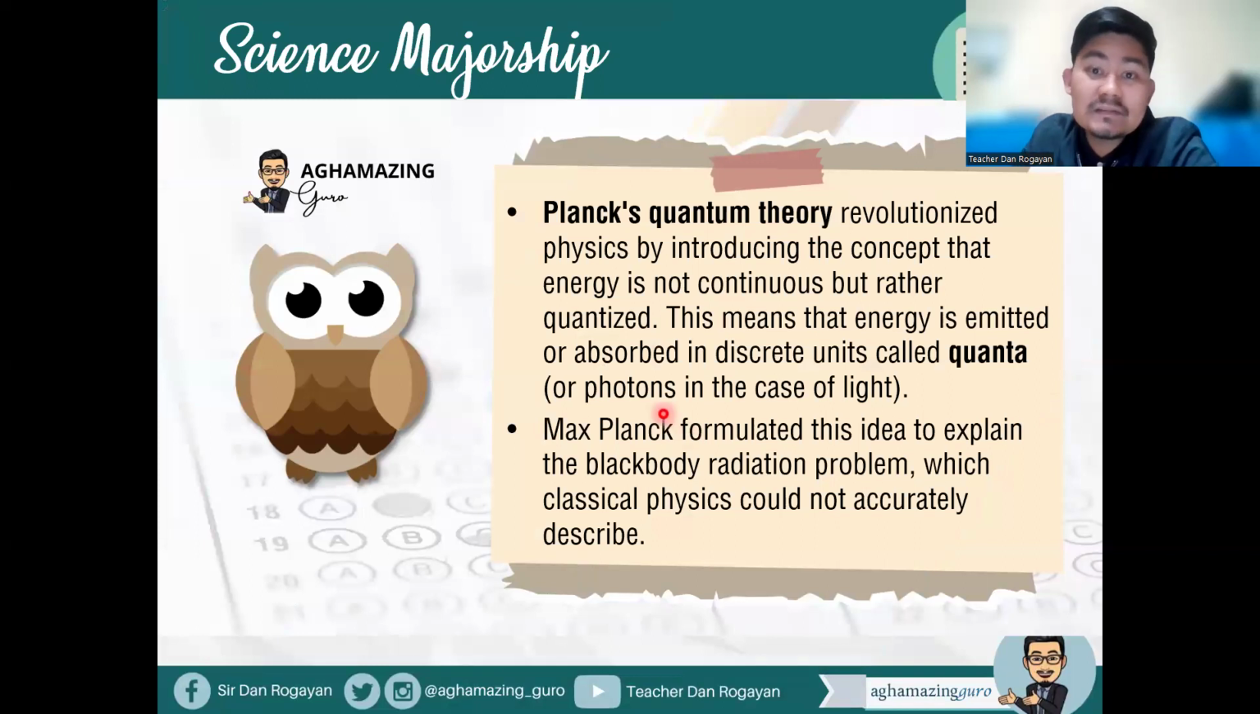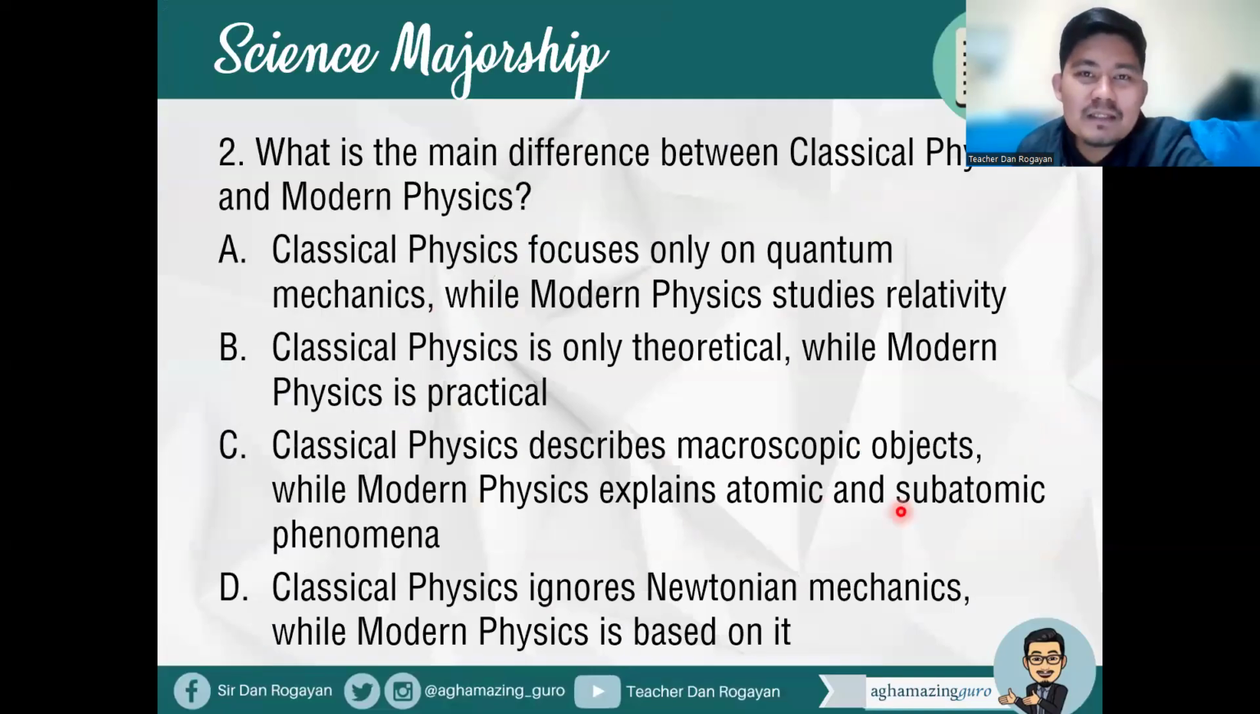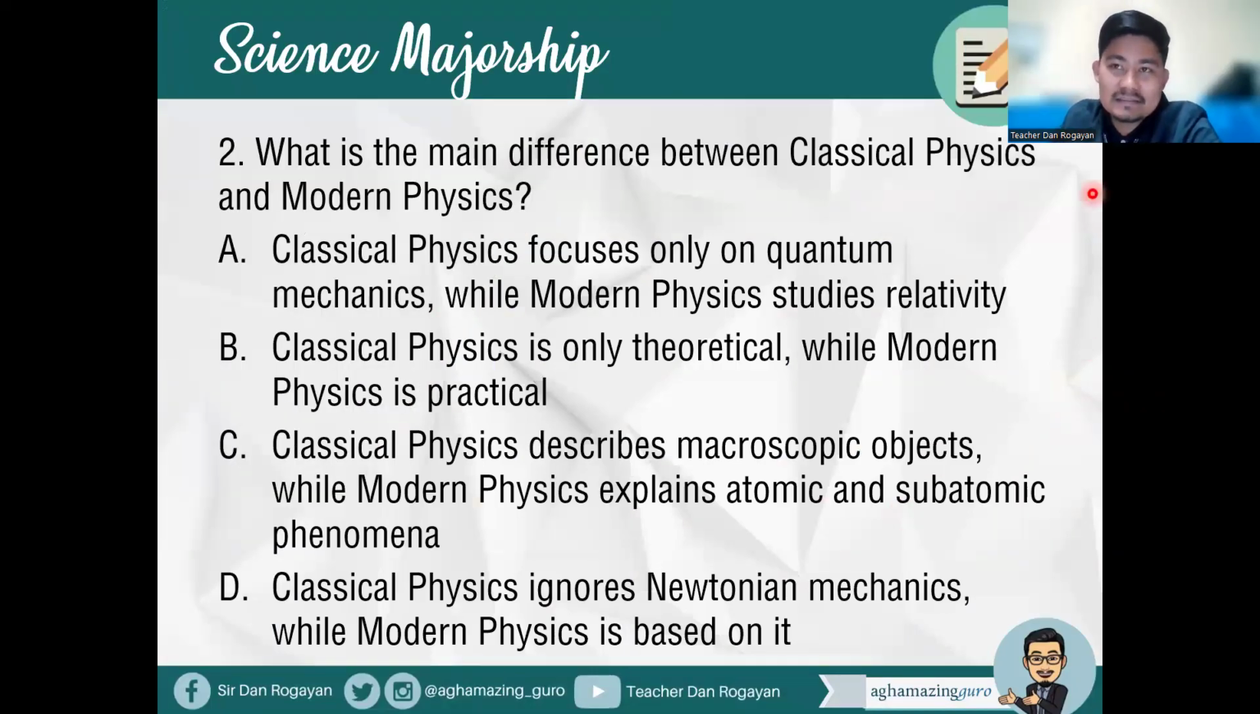Now, it revolutionized physics by introducing the concept that energy is not continuous but rather quantized. This means that energy is emitted or absorbed in discrete units called quanta, or photons in the case of light. So Max Planck formulated this idea to explain the black body radiation problem, which classical physics could not accurately describe.